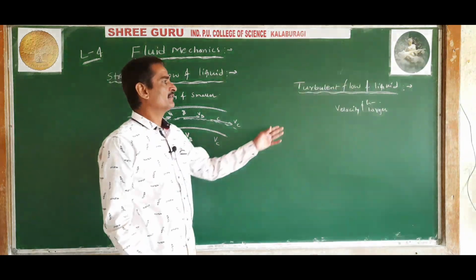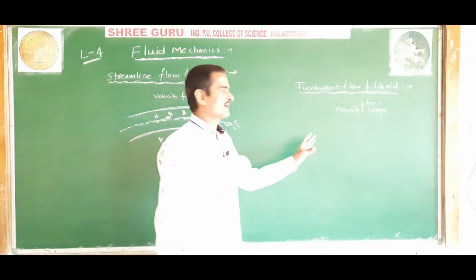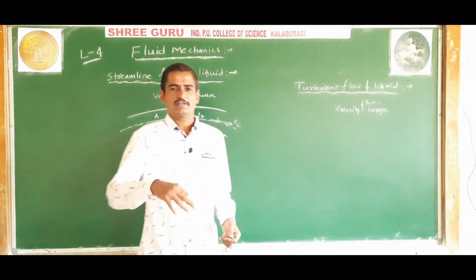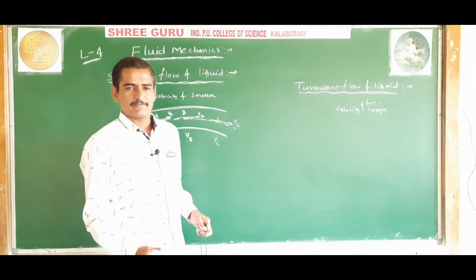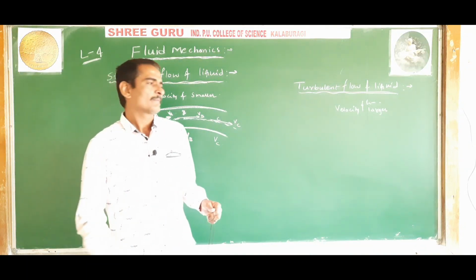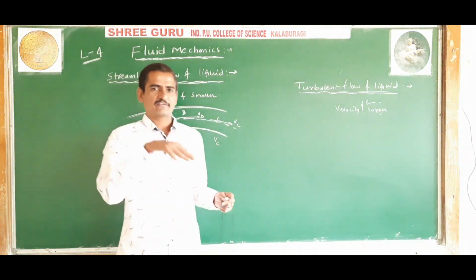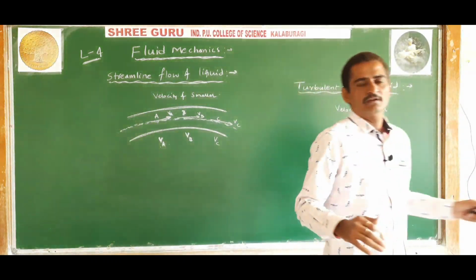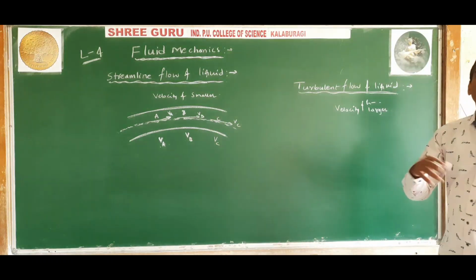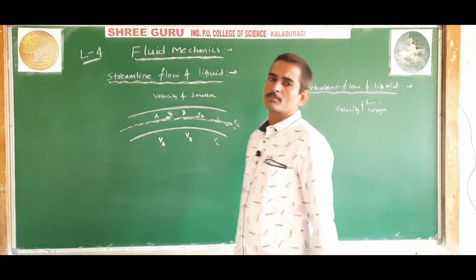And in the turbulent flow, irregularities, rise and fall of flow, and circular eddies are created.